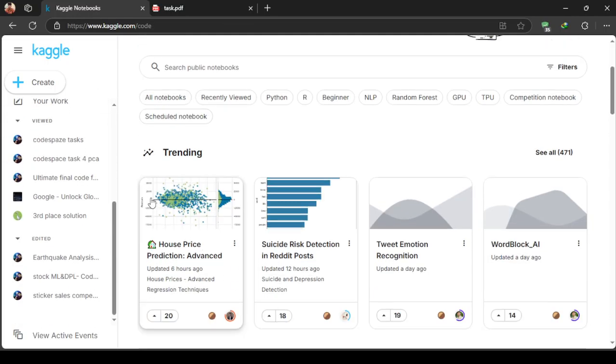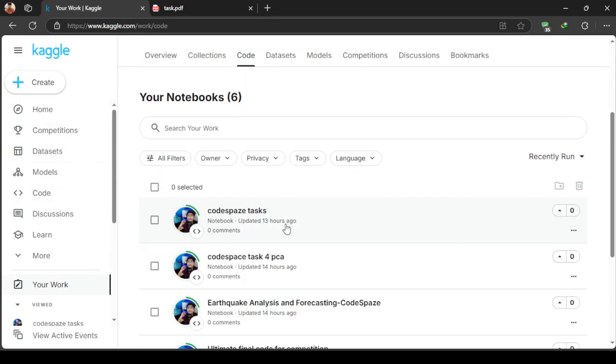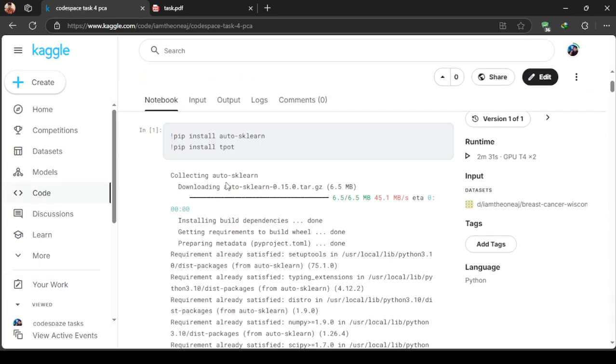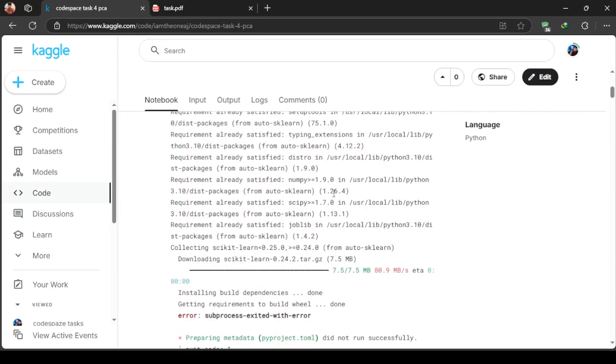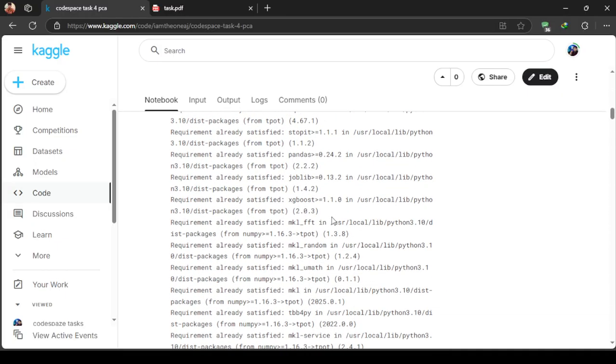Last but not least, the PCA project, where I have used the breast cancer dataset and again implemented AutoML.